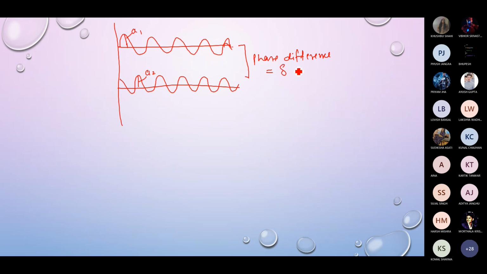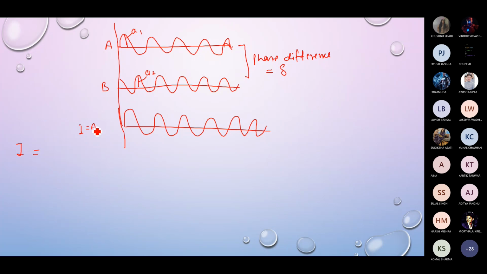The beam which we are going to get after superimposition or interference, this is the beam you get after interference. So the intensity of this resultant beam will be I equal to A1 square plus A2 square plus 2 A1 A2 cos delta. Okay, so this is the resultant intensity.